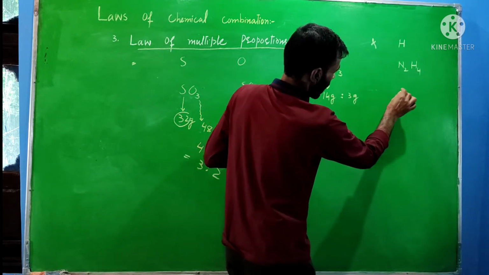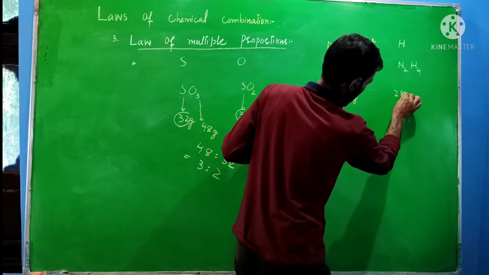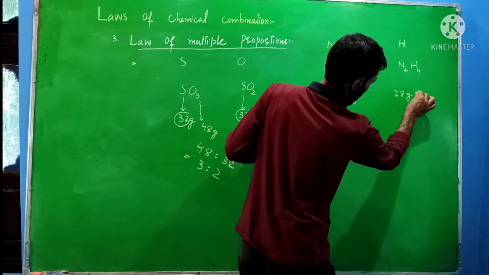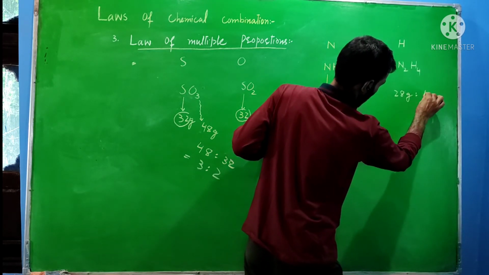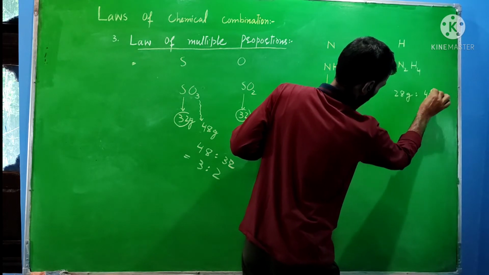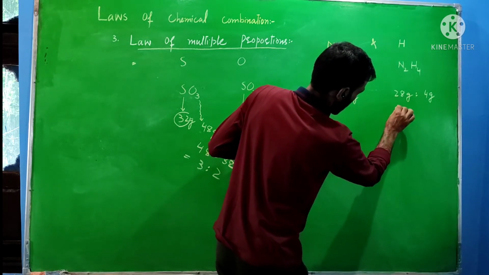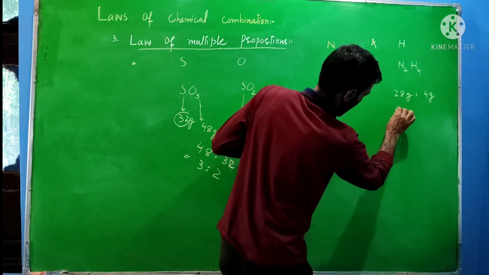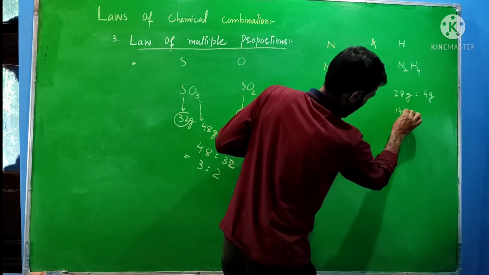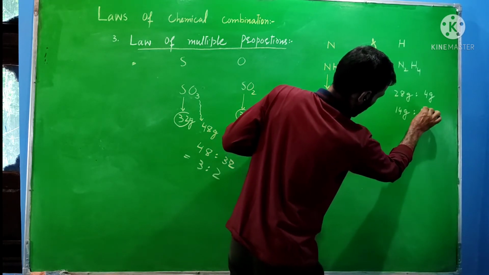In N2H4, the mass of nitrogen is 28 gram and the mass of hydrogen is 4 gram. With the fixed mass, dividing by 2, that is 14 gram of nitrogen and 2 gram of hydrogen.